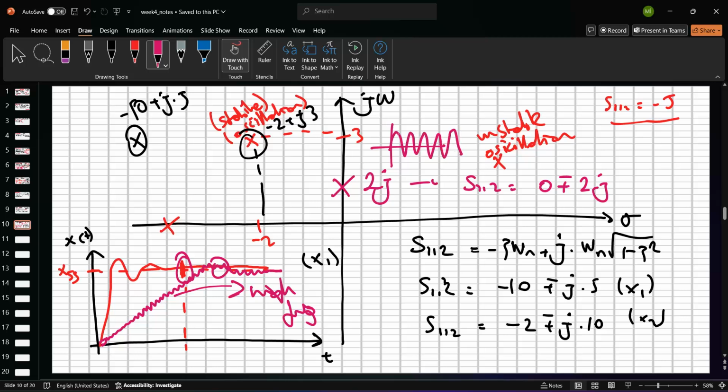It neither grows nor decreases, right? See, if we only have the jW part, our system always oscillates, but it neither goes to infinity nor to the zero value. It's bounded. Okay?